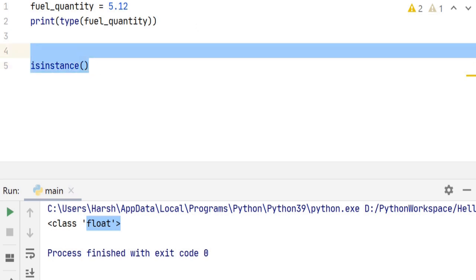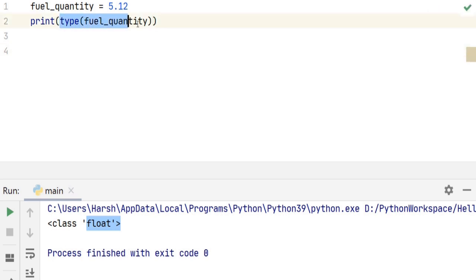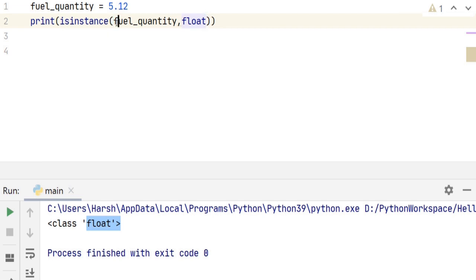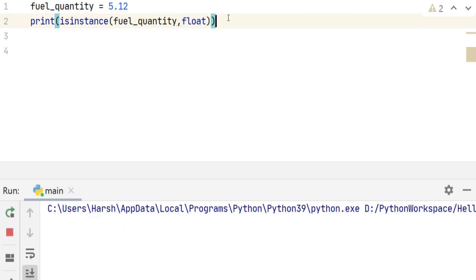To do this, we can just type print in the bracket isinstance fuel_quantity, comma, float. The isinstance method accepts two arguments. The first being the value that we need to check, and the second is the type that we want to verify. So let's go ahead and run it.